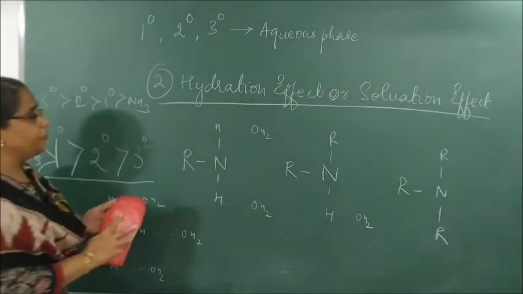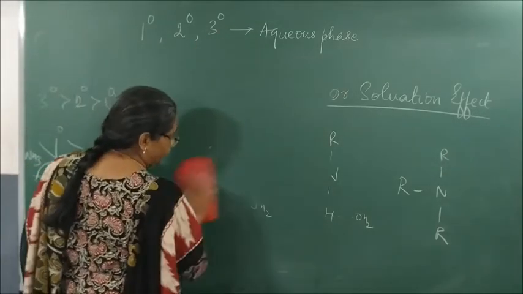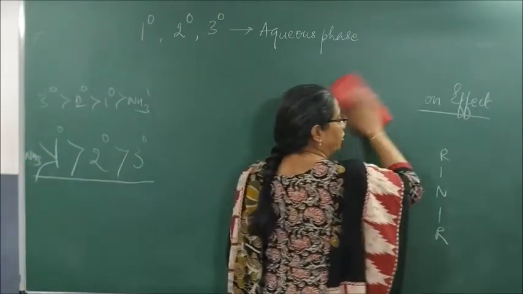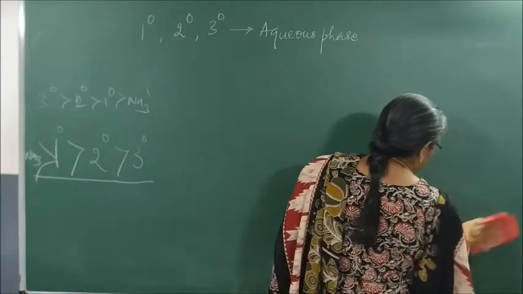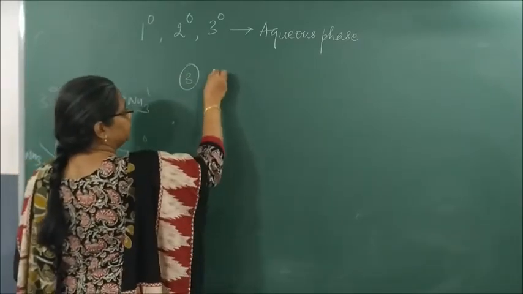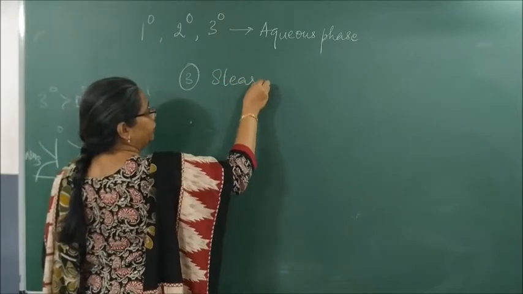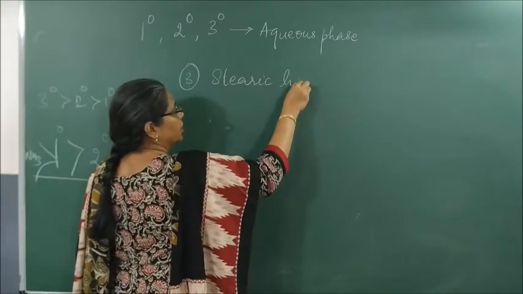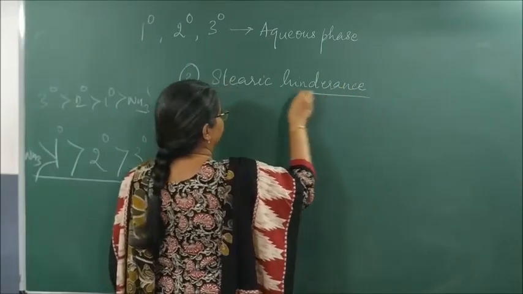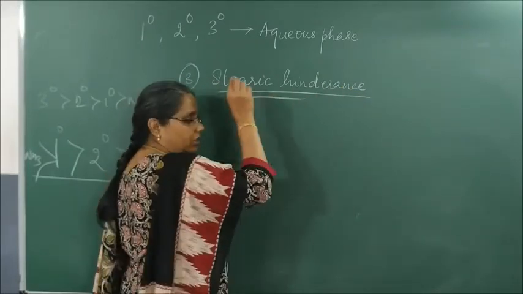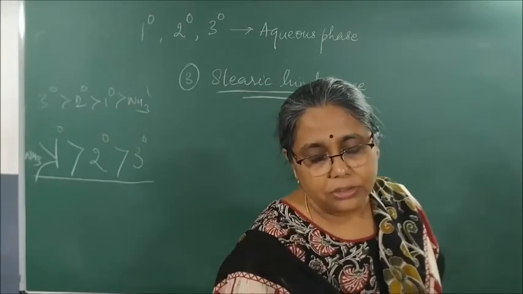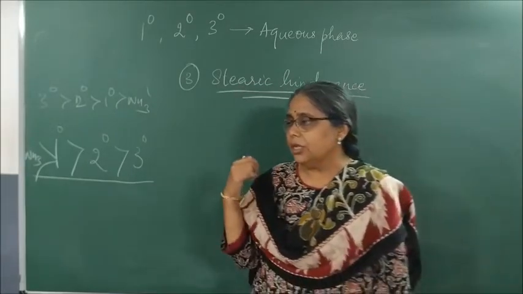Now the third effect which governs: the first was the plus I effect, the second is the hydration or solvation effect, and the third is steric hindrance. The third effect which we have to study is steric hindrance. It is very, very important in judging the basicity of amines, and all three effects are involved in the judging of basicity.